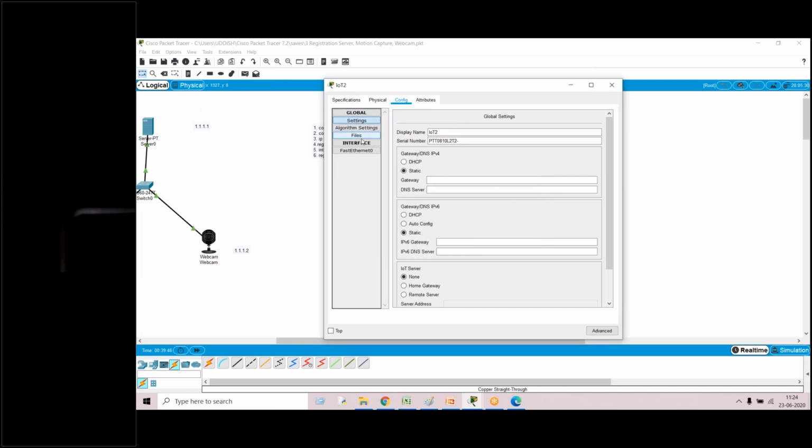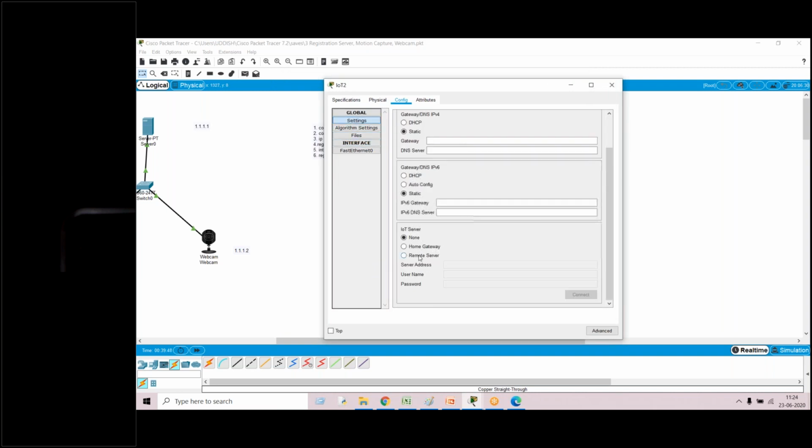Go to motion detector, configuration, settings, remote server. Same way that we had done for the webcam. Here the server address will be the motion detector one, right?